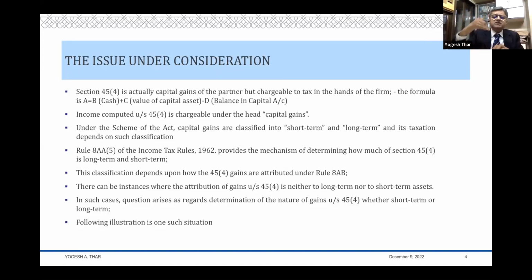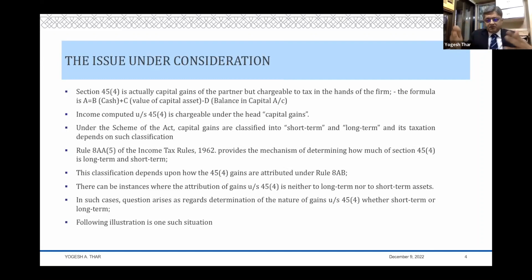In simple terms, it is the balance lying in his capital account, and therefore that is the capital gain chargeable to tax. Now, how do you calculate long-term or short-term? I would have thought that if the partner is a partner in the firm for more than 3 years, it should be long-term. If he's a partner in the firm for less than 3 years, it should be short-term. That should have been the simple way of dealing with this issue. But that's not how they're looking at it.